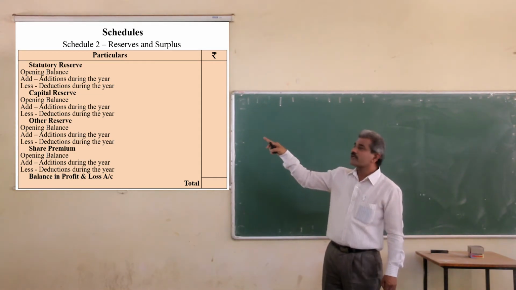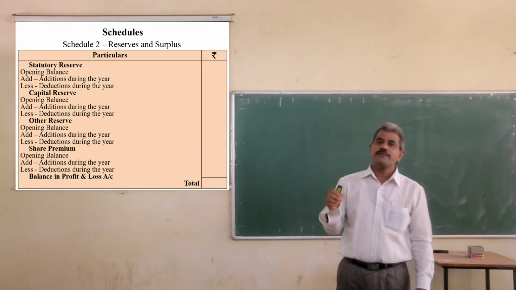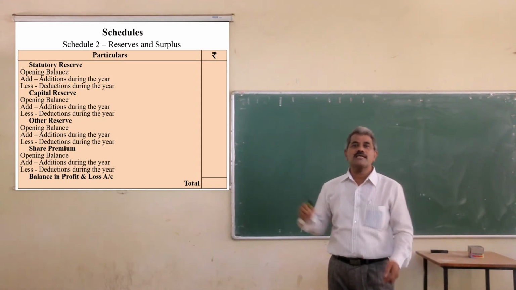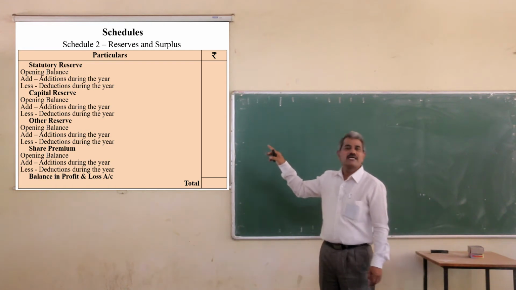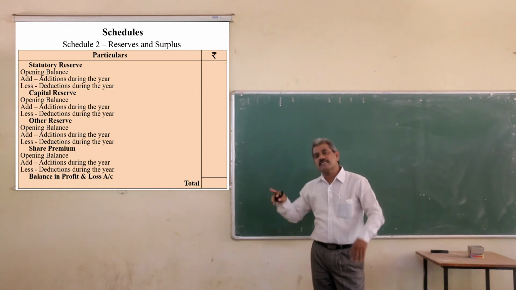In the same way, for capital reserve, take the opening balance and add additions during the year. If out of this reserve some amount is utilized, then deduct it. In the same way, any other reserve may be there. Take the opening balance. If there are some additions, add them.